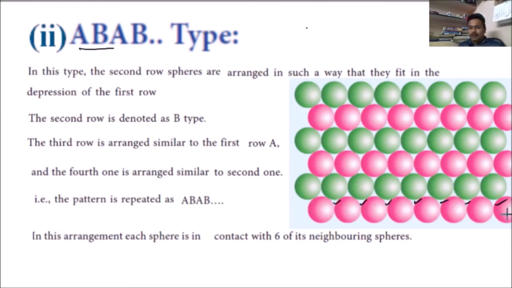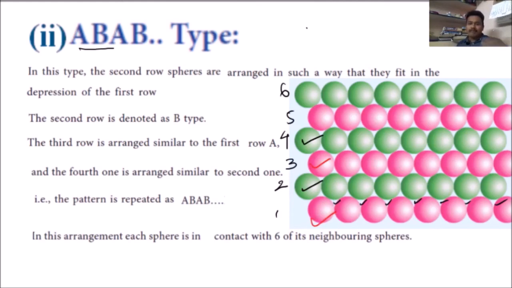So it is the first row, after that the second row, third row, fourth row, fifth row, sixth row. For example, 6 rows are there. The first row I arranged, in those gaps the second row I arranged, again in the gaps the third row I arranged, and in the other gaps the fourth row I arranged. After arranging all these, I observed that the first row and third row are identical, and the second row and fourth row are identical.